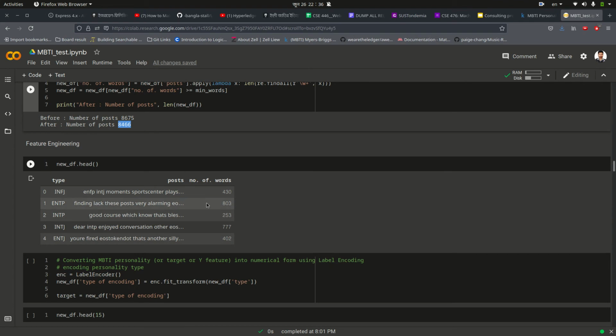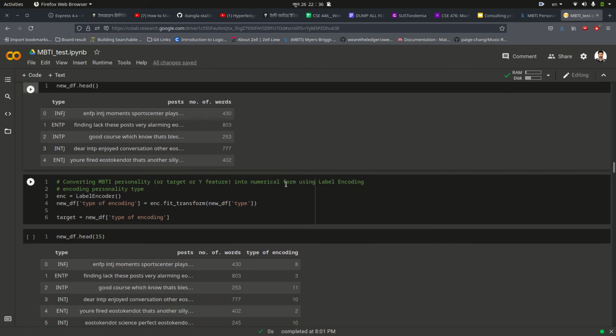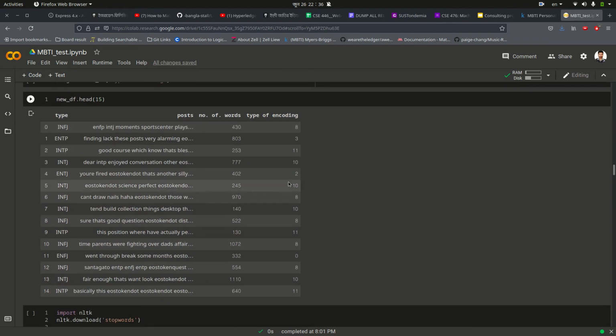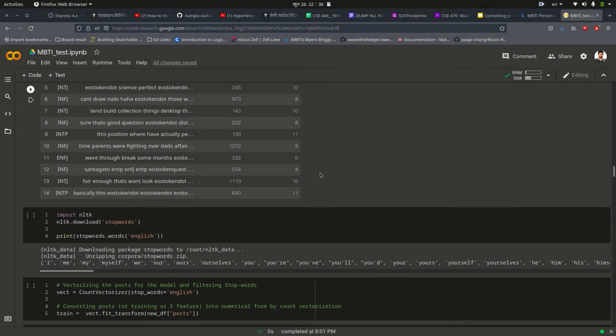And here is the sample. You can see INFJ type of data, and this is the sentence. The number of words in this sentence is 430, and this is an elaborate example to see the data set after doing some pre-processing.